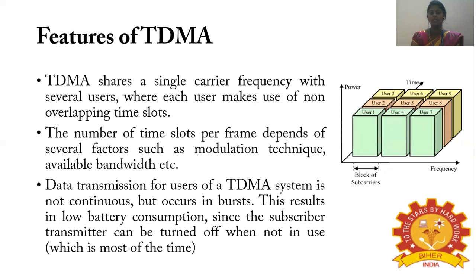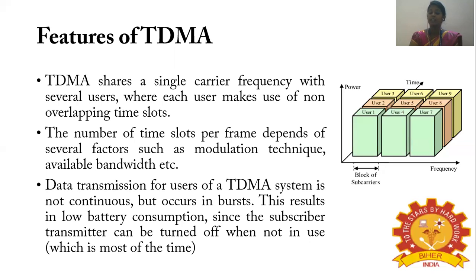Now we see the features of the TDMA system. The TDMA system shares a single carrier frequency with several users, where each user makes use of a non-overlapping time slot. The number of time slots per frame depends on several factors like modulation technique, available bandwidth, etc. The data transmission for users of a TDMA system is not continuous but occurs in bursts.